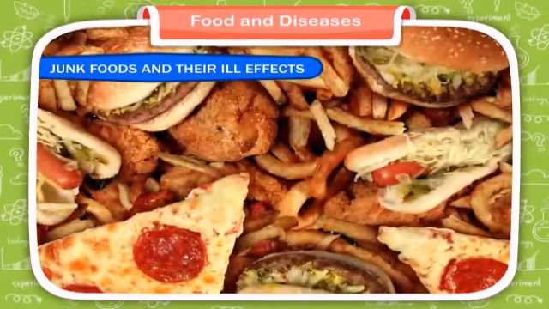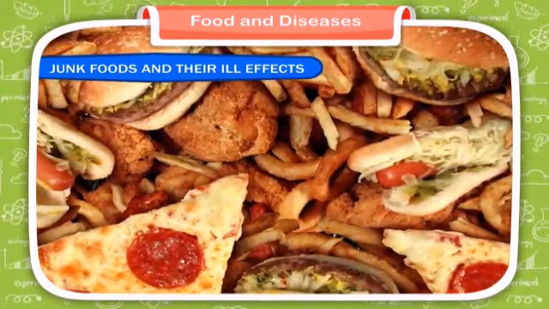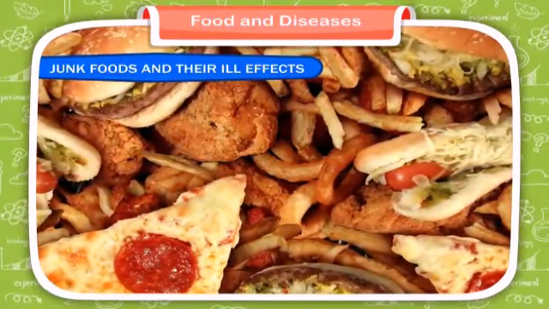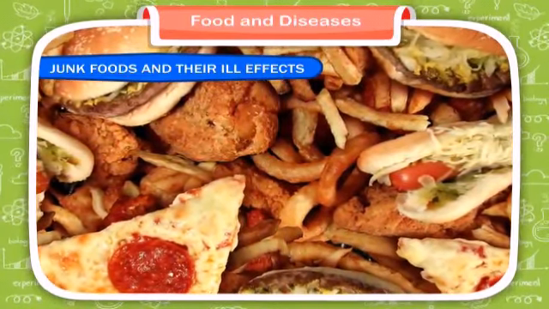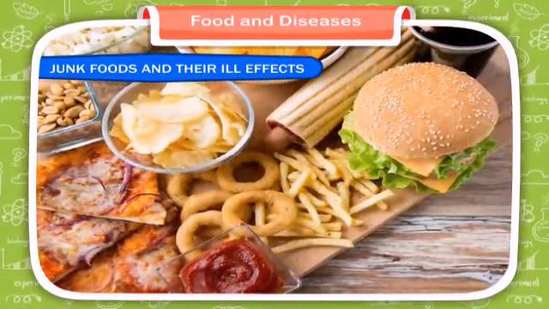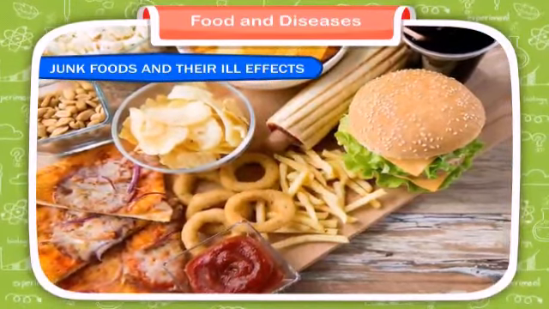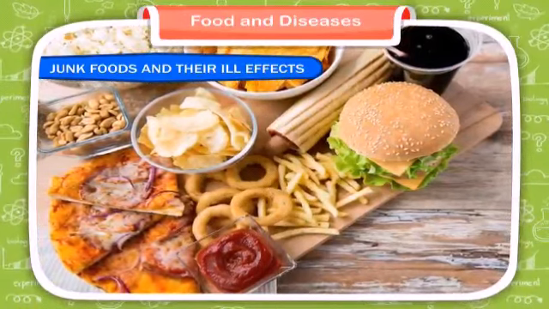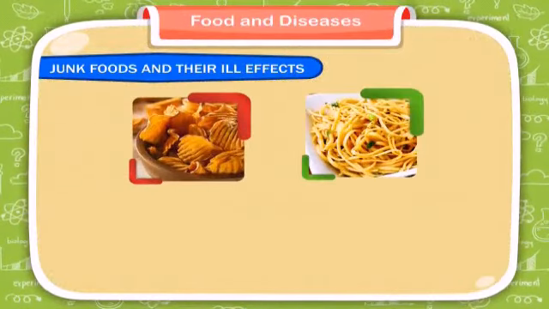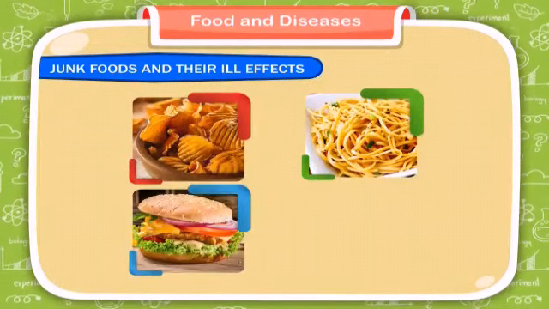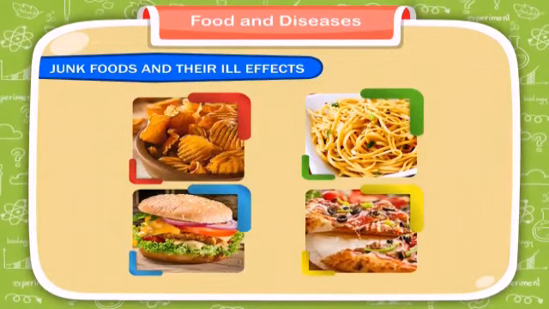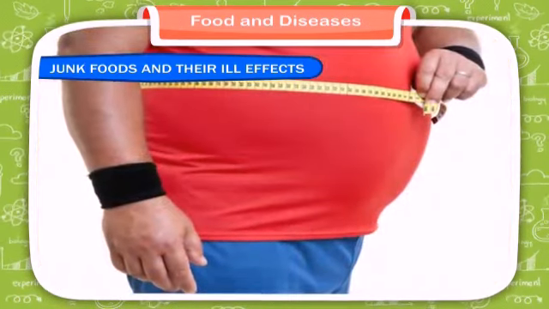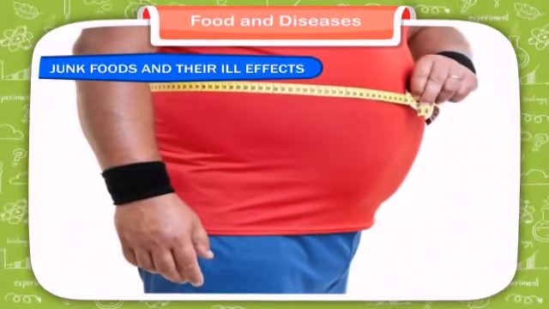The foods that are high in calories and low in nutrients are called junk foods. Junk foods contain large amounts of fat, sugar, and salt. Eating one type of food in large quantities may not be beneficial. Fats are stored in the body, and a diet rich in fats such as fried food, chips, noodles, fast food, burger, pizza, etc., eaten regularly may lead to fattening and being overweight. Such a condition is called obesity.